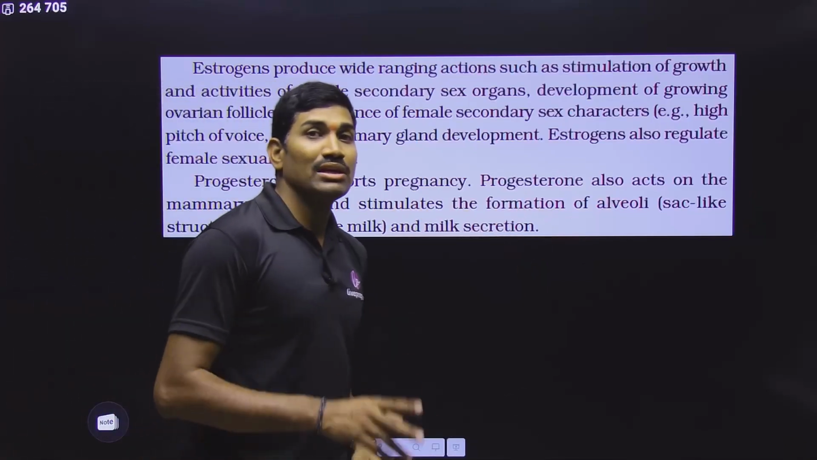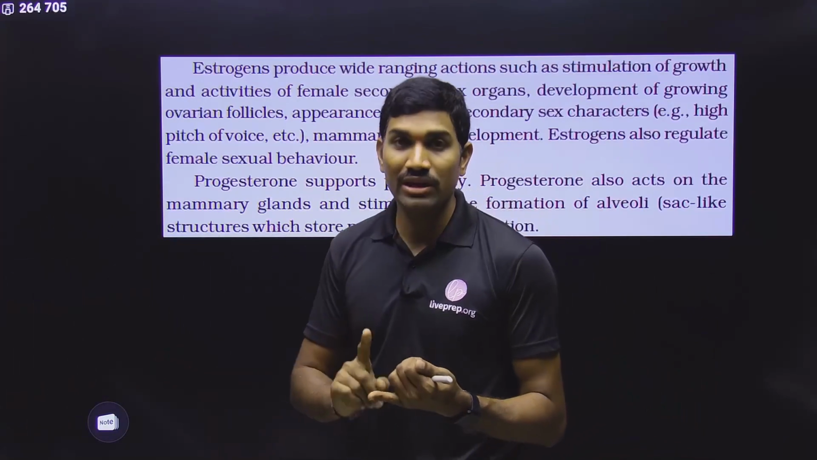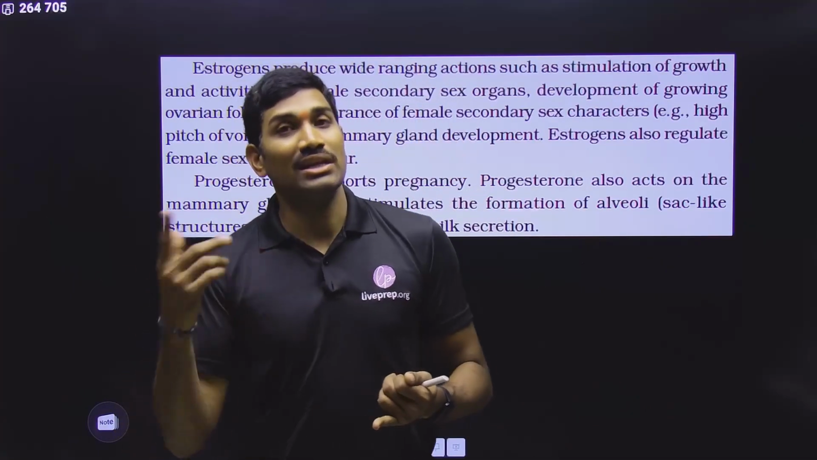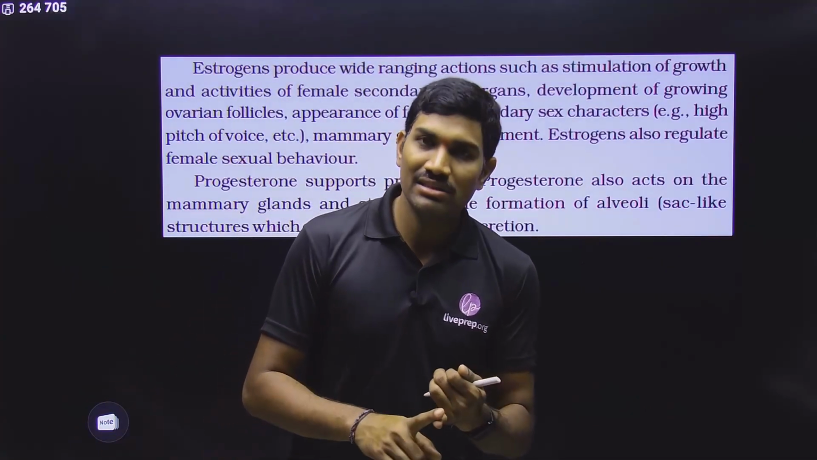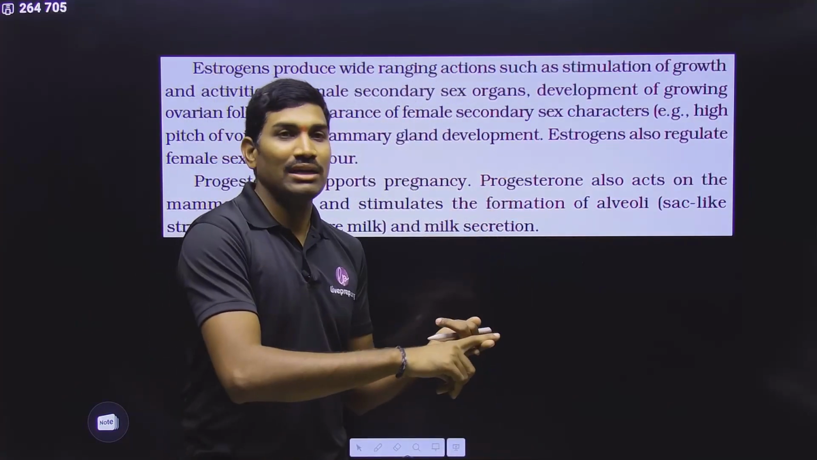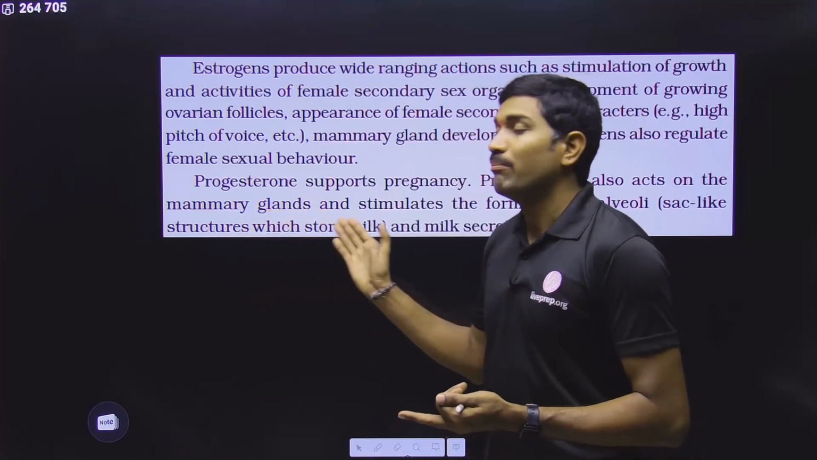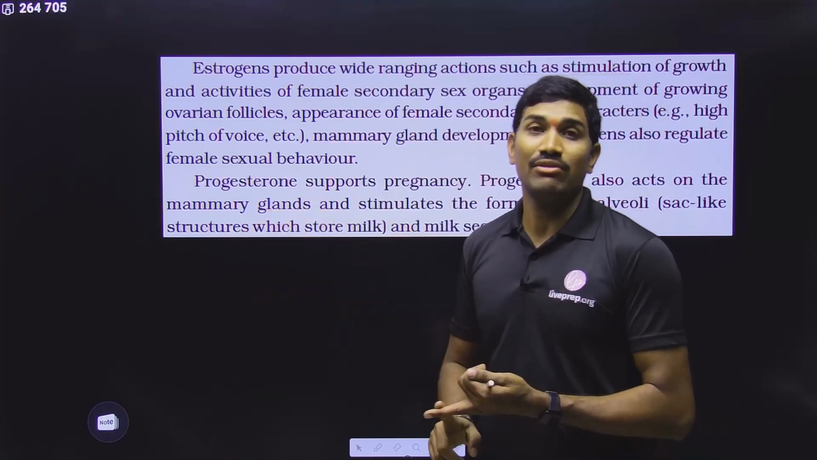Please remember, we study alveoli in three locations. One is the alveoli of the lungs. Sac-like structures seen in the lungs are called alveoli, but they are a different type. But here, what are the alveoli? Here also alveoli are the sac-like structures that are present within the mammary gland. These are also called alveoli.